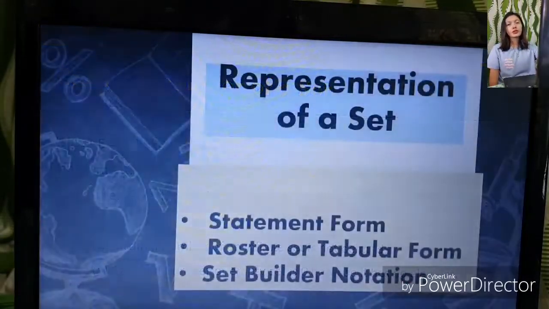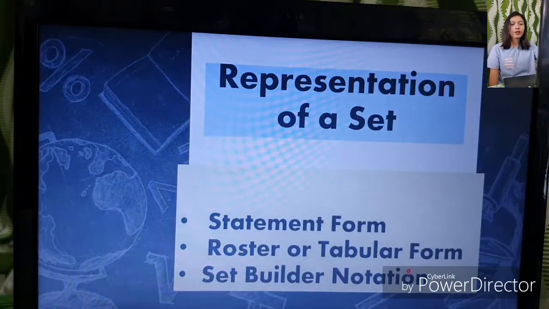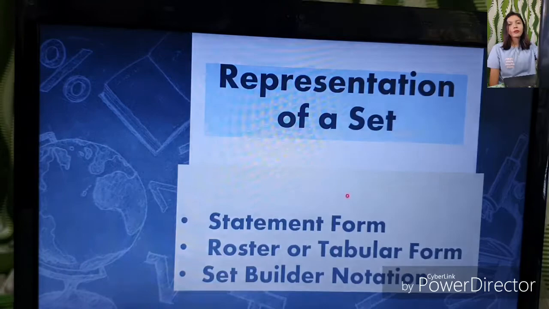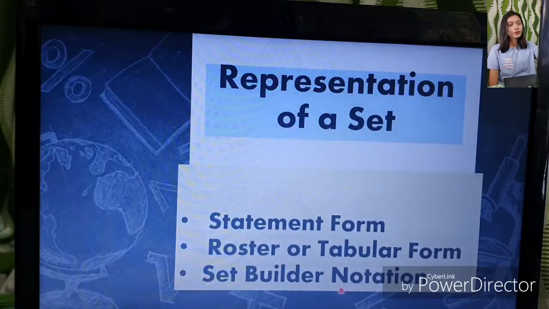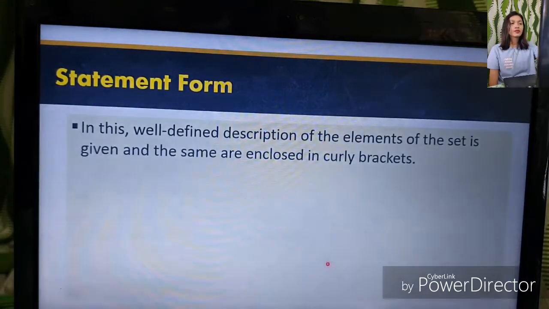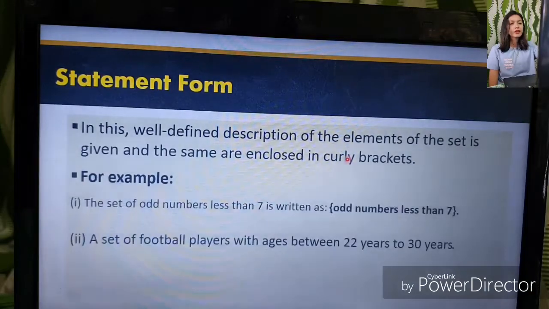So let's proceed to the representation of a set. We have the statement form, the roster or tabular form, and lastly the set builder notation. First, let us have an example of a statement form. It is a well-defined description of the elements of a set, and the same are enclosed in curly braces. For example, the set of odd numbers less than 7 is written as odd numbers less than 7. Another is the set of softball players with ages between 22 years to 30 years.